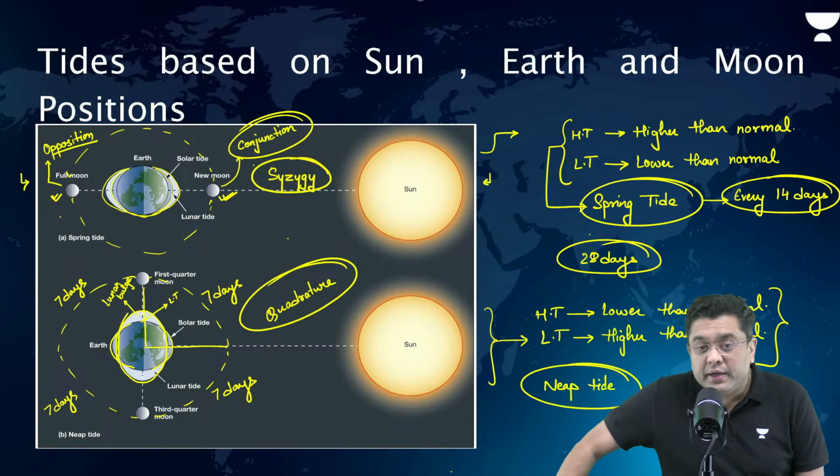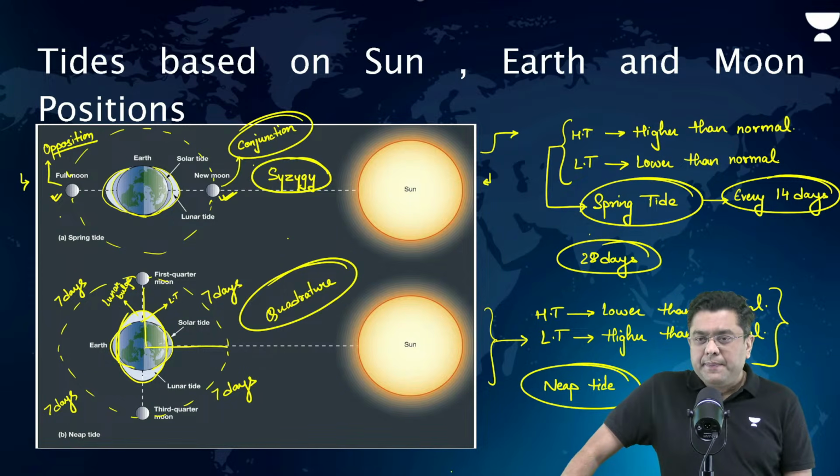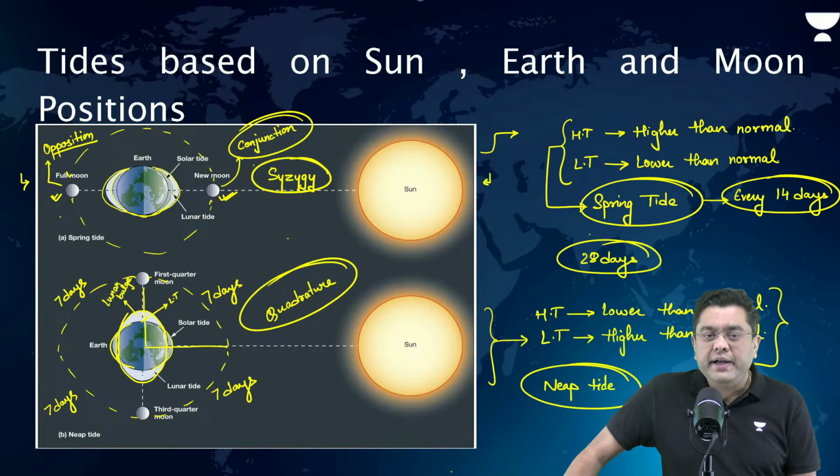So, here, basically, you have the conditions of high tide being different from every day, low tide also being different as compared to every day. This is clear, yes or no? Are we able to understand how it will be different? Yes or no? Clear?